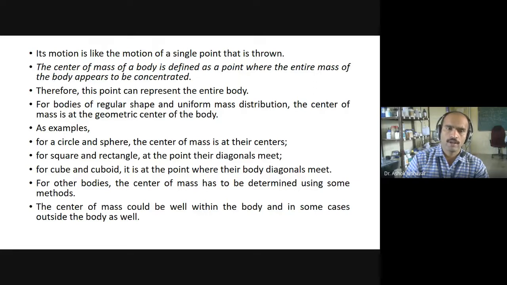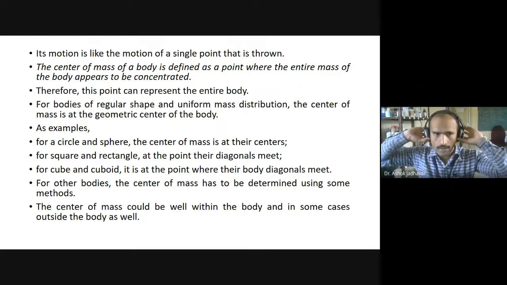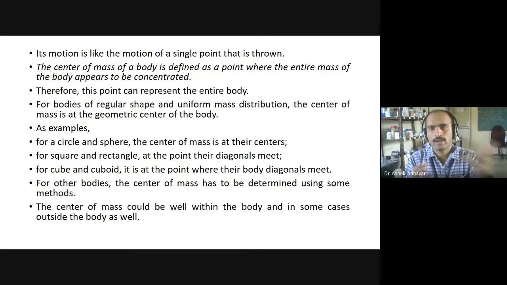For other bodies, the center of mass can be determined using various methods, which we'll discuss. The center of mass can be inside the body or outside of the body. There is no restriction that it should be inside the body. If you consider an example like a bat, you might say the center of mass is inside the bat. But in some cases, you might observe that the center of mass is outside of the body. We will discuss these examples also.